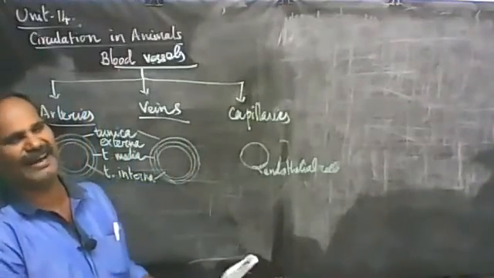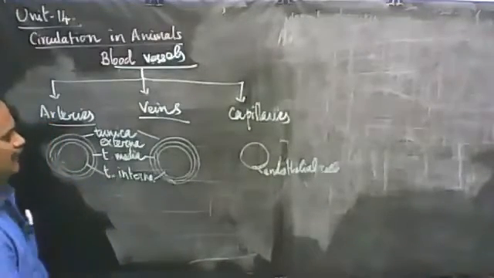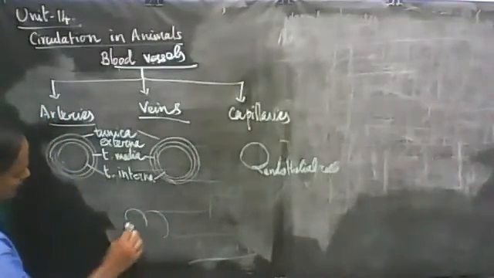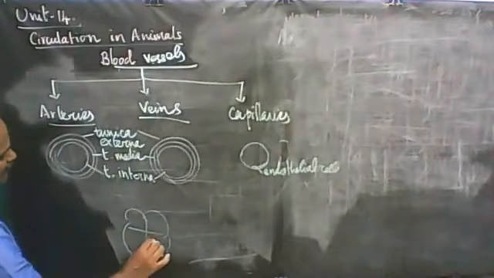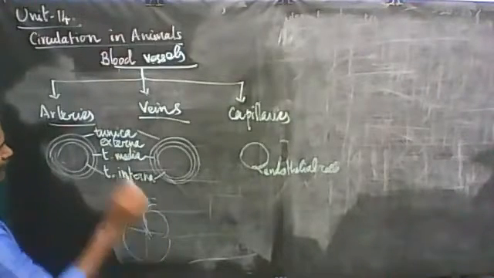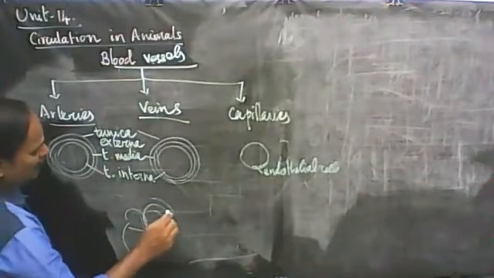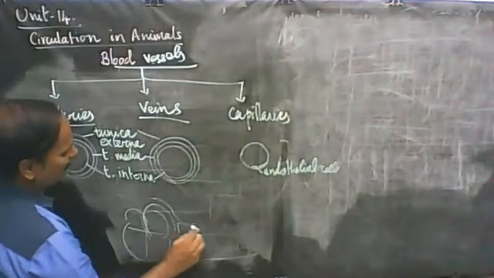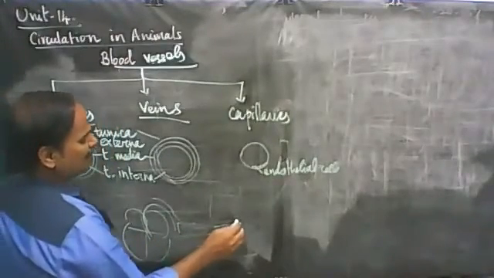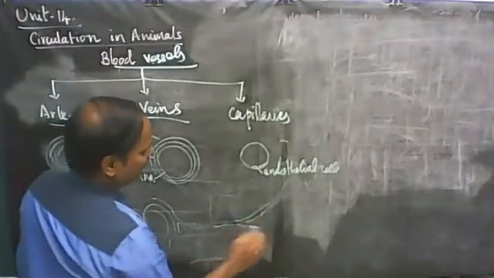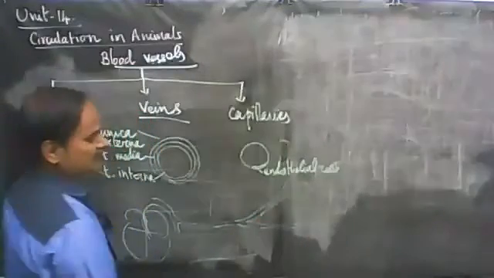What is the function of artery? See, this is the heart. It has got 4 chambers. Now the aorta carries pure blood. The aorta can be further divided into many branches. One of the branches is called the brachial artery, which can be further divided into fine branches.